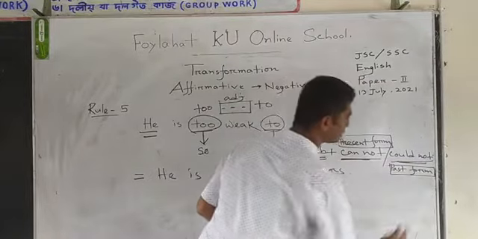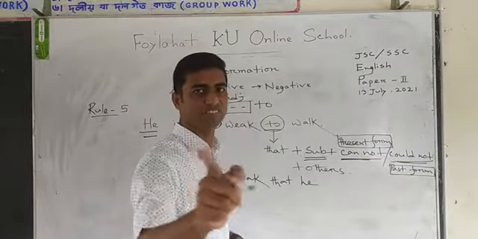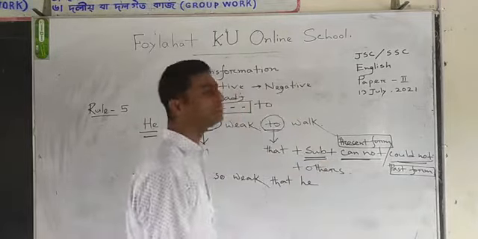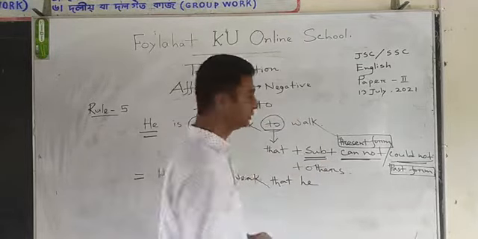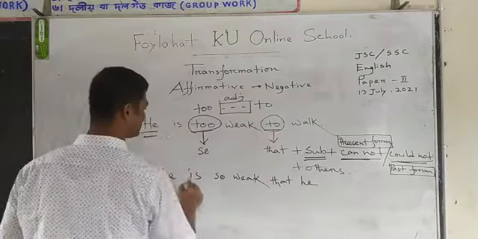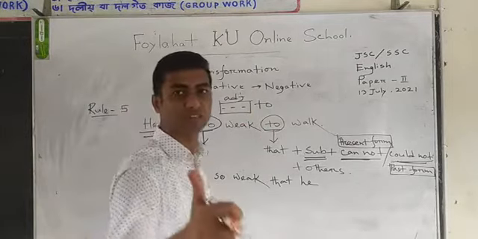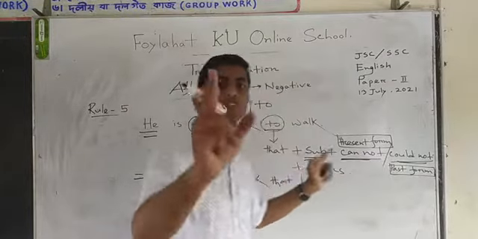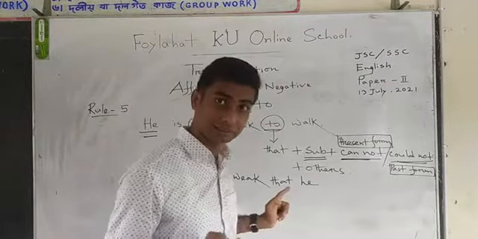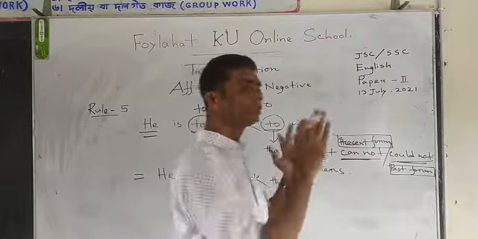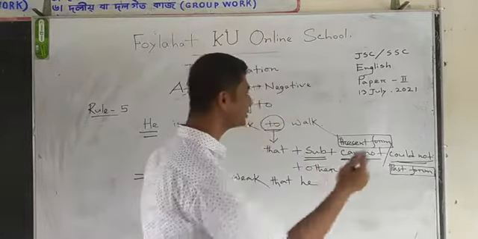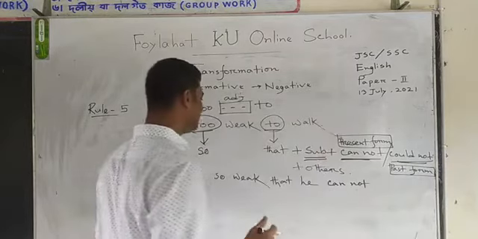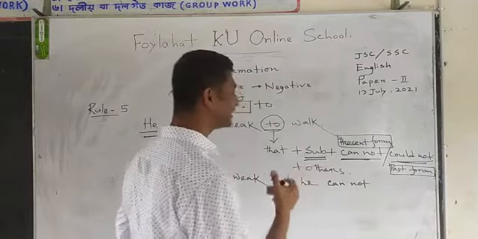Cannot or could not. Which one will we select? Yes, you have to use cannot. Why cannot? Look, the verb is, that is present form, so you have to use cannot. But if the verb is was, then we have to use could not. Now we will use cannot. He is so weak that he cannot.